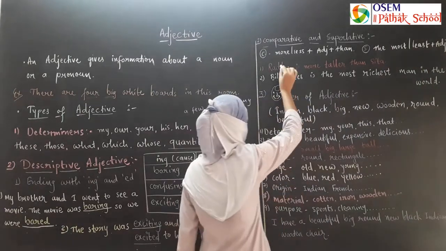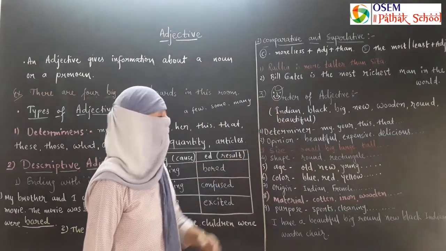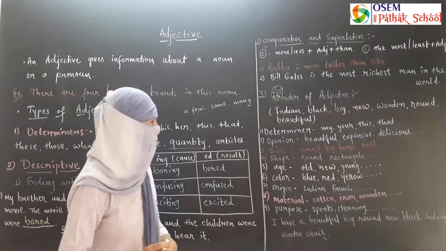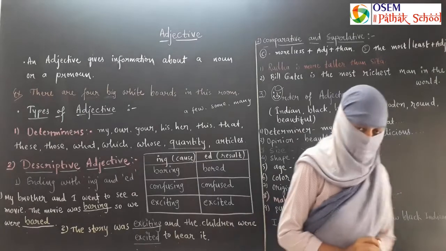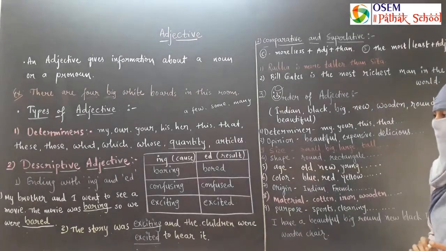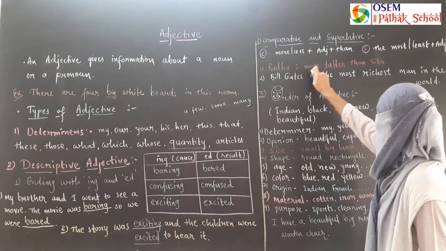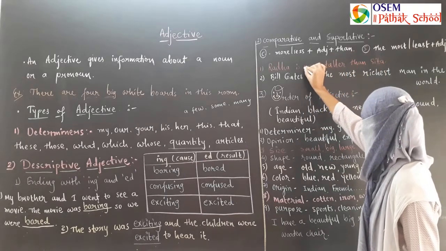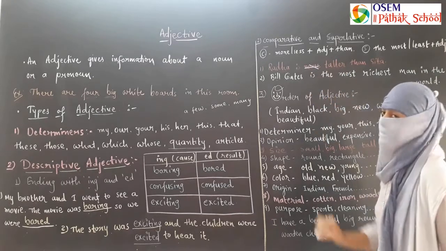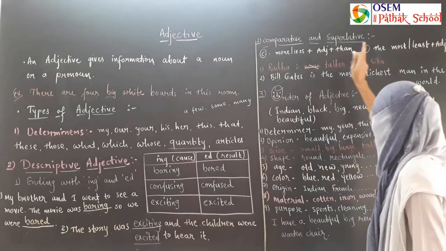Here, students, we have a sentence: Radha is more taller than Sita. Is it a correct sentence or not? Think about that. If it is correct, then how? And if it is wrong, then what is wrong in this sentence? Yes, Radha is more taller than Sita. Here we see that more and taller, both we cannot use. The sentence is wrong. The right sentence is Radha is taller than Sita.